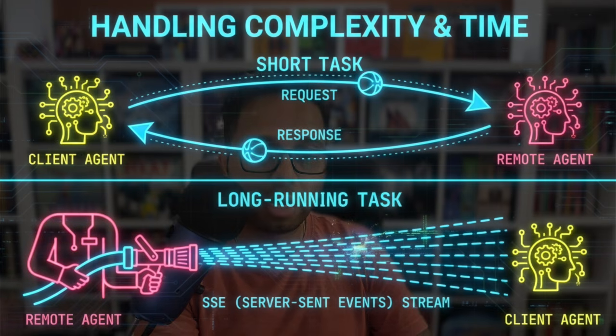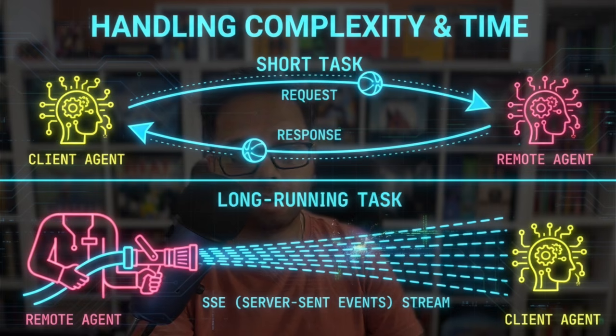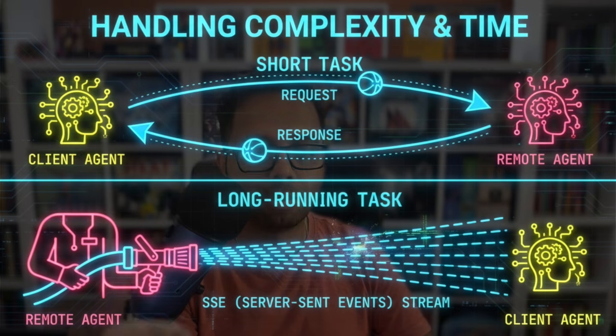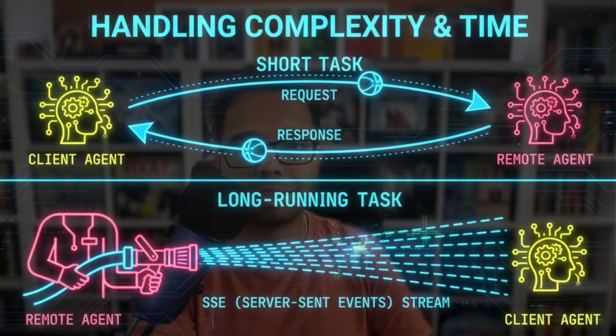Now, this might be a long-running task because the remote agent, the excursion agent in our case, might have to do a lot of research around that area, around the weather of that particular area, on those days when the user is actually going, and then it can stream multiple events back to the client agent during this long-running task, so that the client agent is not stuck. You can stream information, and while the entire response of the task is coming from the remote agent, the client agent can go ahead and utilize whatever information it's getting dynamically.